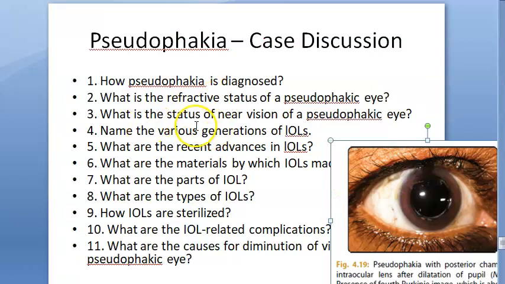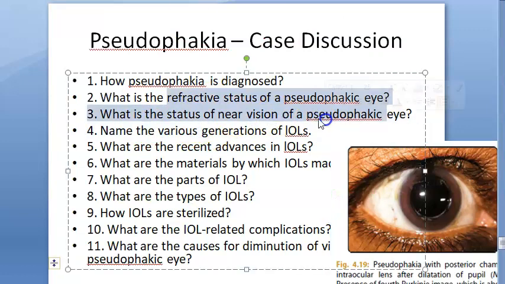Next question about the near vision. What is the status of the near vision of the pseudophakic eye? So basically usually they'll have a unifocal lens, so IOL only. So they will need extra for near vision. They will have to wear spectacles or some correction they will need for near vision.